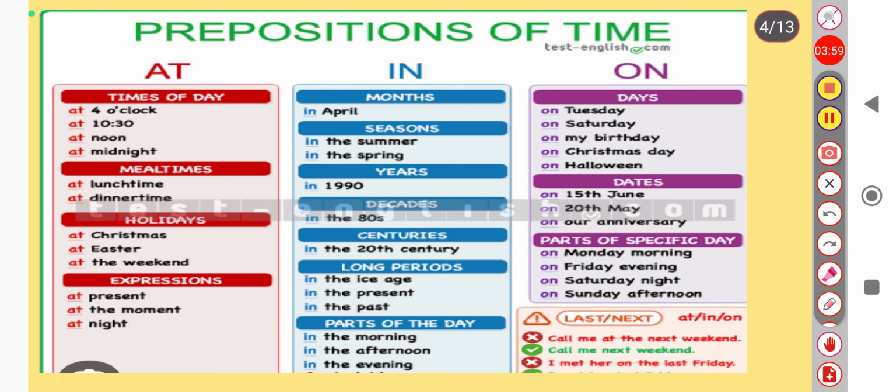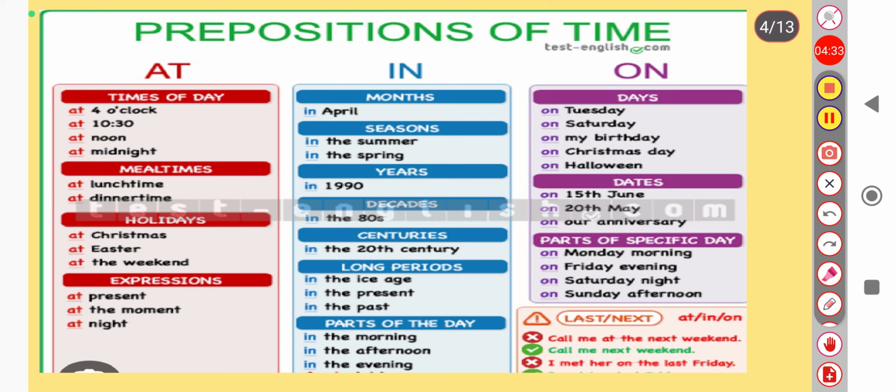Okay, so come to the next category, that is on. Okay, on. So there is a difference between at and on. When we talk about a very specific time period, at that time we have to use at, but on is a little bit longer. Okay, all three are representing time, but see the comparison here. So when we have to talk about time periods a little bit longer than at, it means when we talk about specific time periods, not very specific, only specific, at that time we have to use the preposition on.